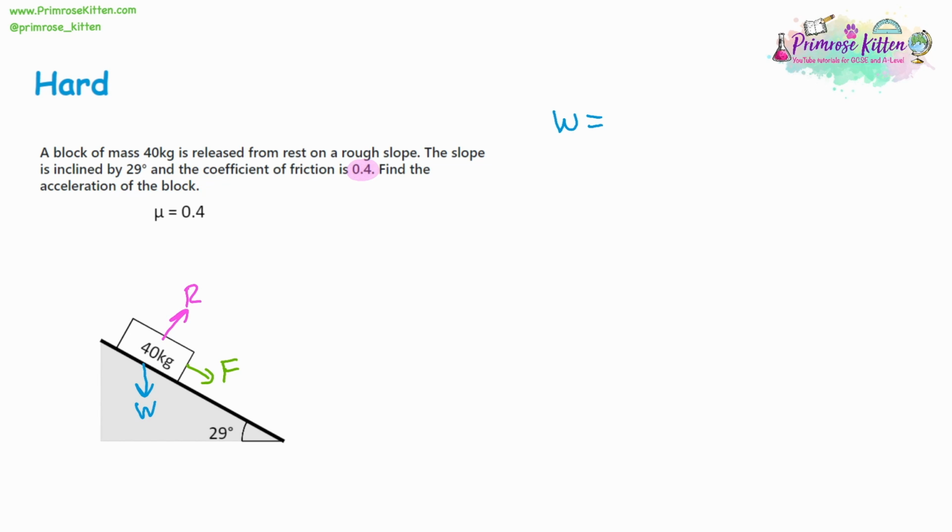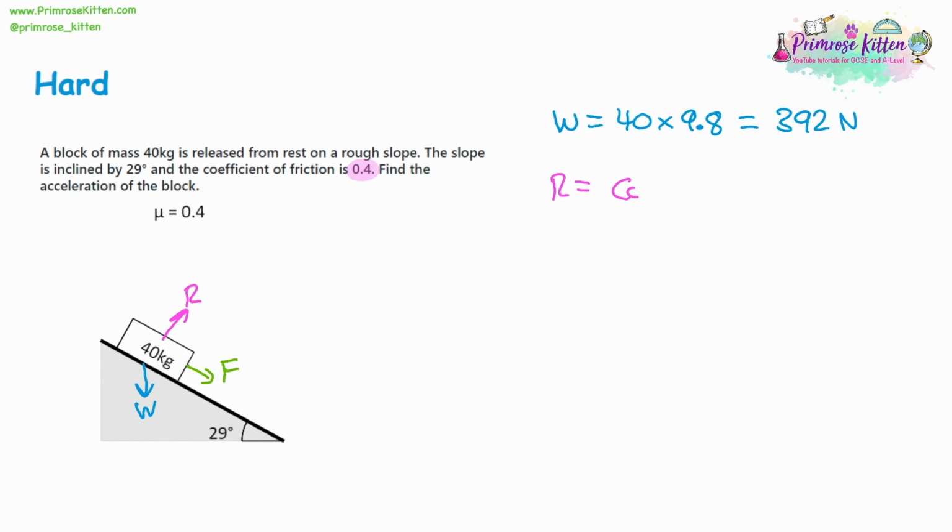The weight is equal to the mass times the acceleration. That's 40 times 9.8. 40 is the mass of the block, 40 kilograms, and 9.8 is the acceleration due to gravity on Earth, which is 392 newtons altogether. Next, we need to find the reaction force because we need to figure out the friction.